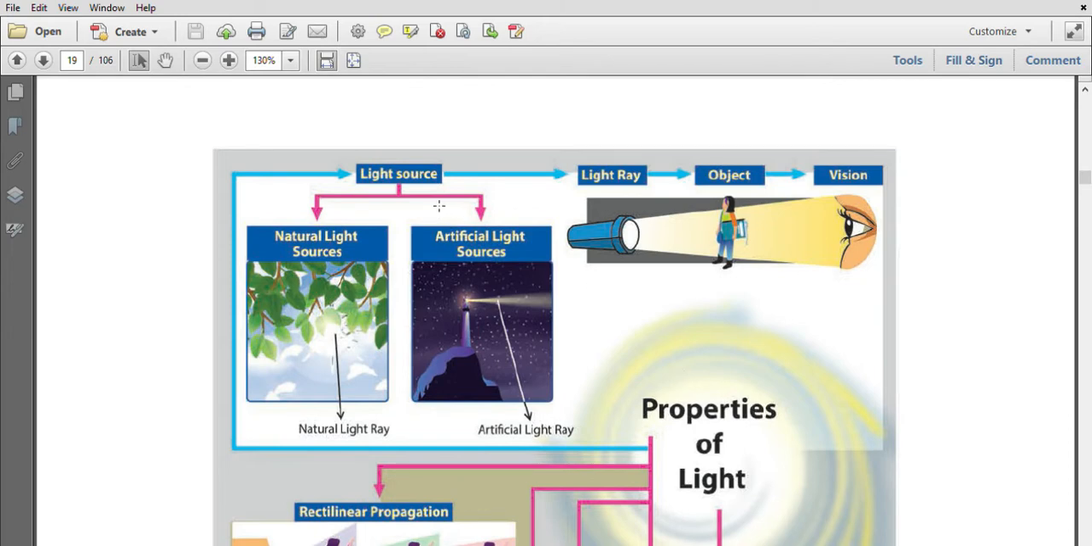Light sources are of two types: natural light source and artificial light source. An example of a natural light source is sunlight. An example of an artificial light source is lighthouse light. When light rays fall on an object, we can see the object.